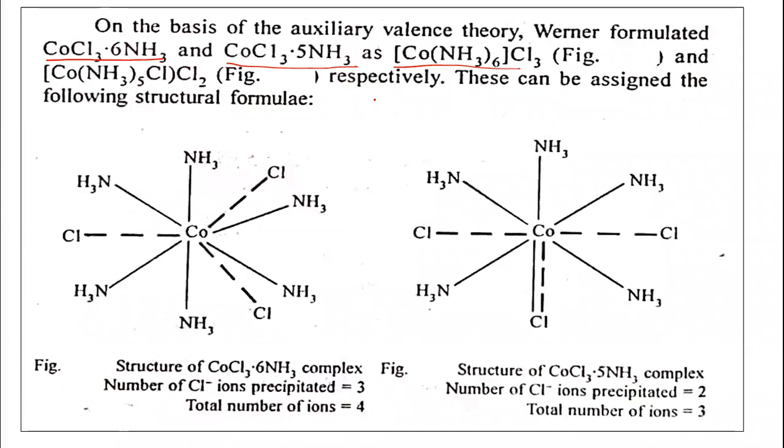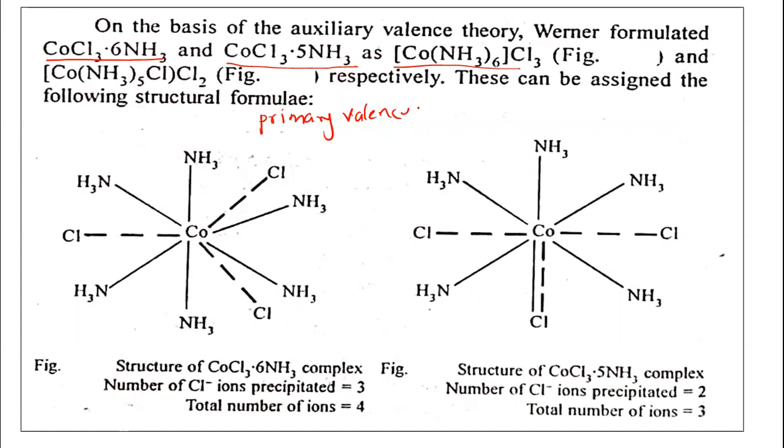Okay, so let us see the structure of the complex CoCl3·6NH3. The number of chloride ions precipitated is equal to 3. See here, the dotted line shown here is a temporary linkage with the cobalt. It indicates that the primary valency is 3 here.